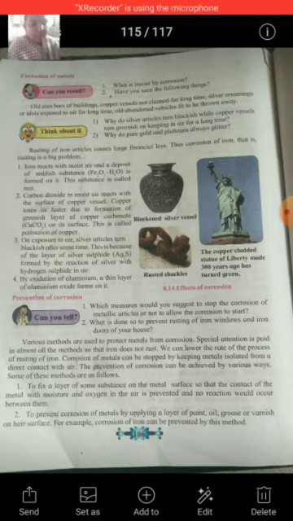Various methods are used to protect metals from corrosion. Special attention is paid in almost all the methods so that iron does not rust. We know that iron is used in our day-to-day life in large amounts. So, various methods for the prevention of rusting of iron are used. We can lower the rate of rusting of iron, and corrosion of metals can be stopped by keeping metals isolated from direct contact with air.